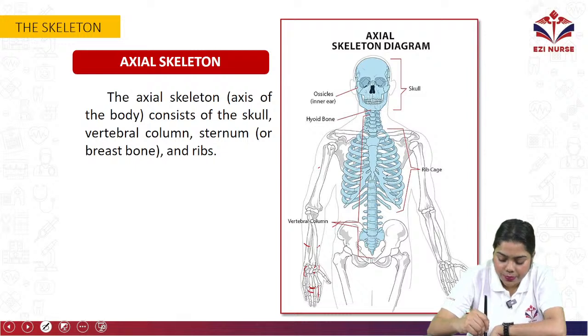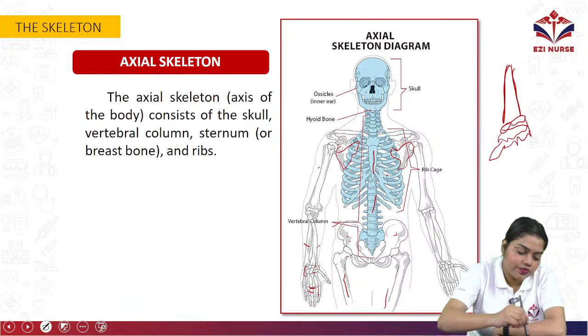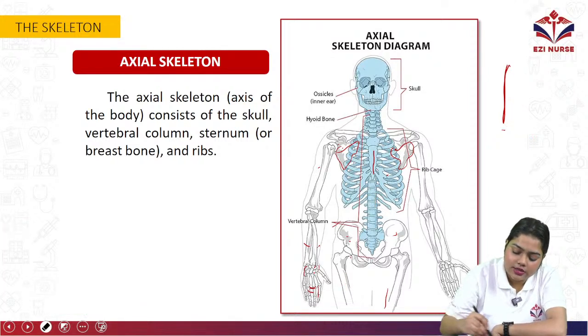Then we have rib cage. This is the sternum. This is our spinal cord. Here we have our pelvis. In the back side of this we have scapula. You can see over here, this is scapula. Okay. And we have femur, and outside of that we also have radius, ulna, tarsal, metatarsal and phalanges. Okay. So this is the main skeletal system.